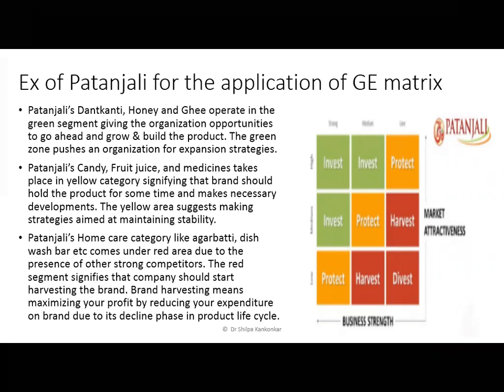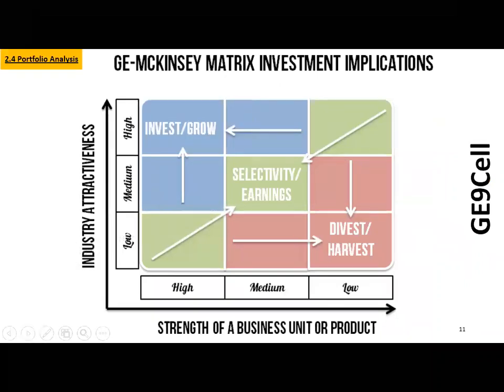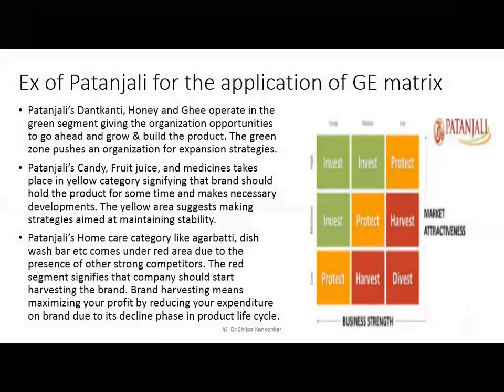If you look at the way this particular chart is, there are these three green boxes, three yellow boxes, and three red boxes. Patanjali has Dant Kanti and honey. In fact, Patanjali ghee has become very popular amongst a lot of new millennials, and that is the reason they are growing as a product.